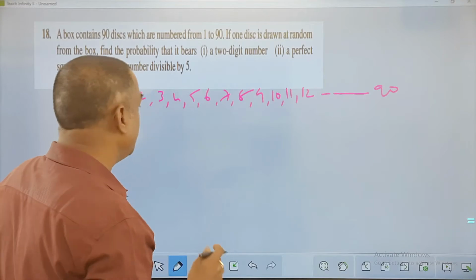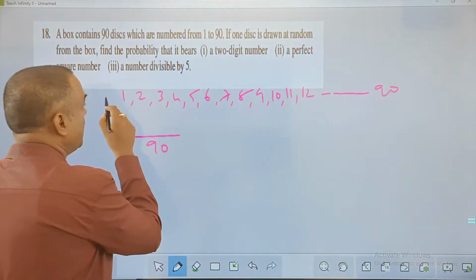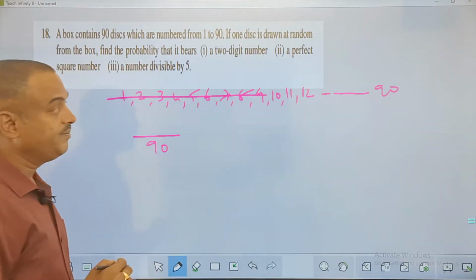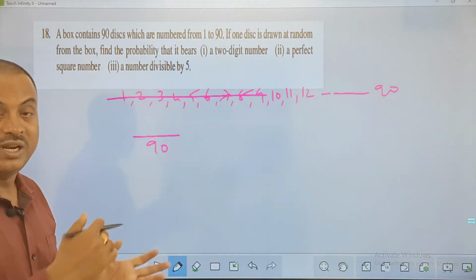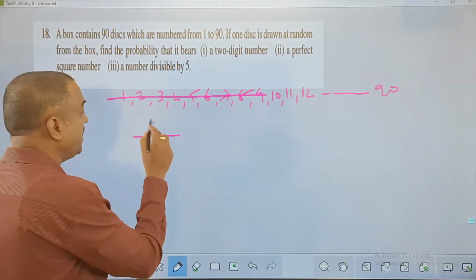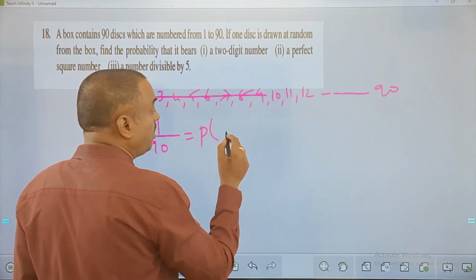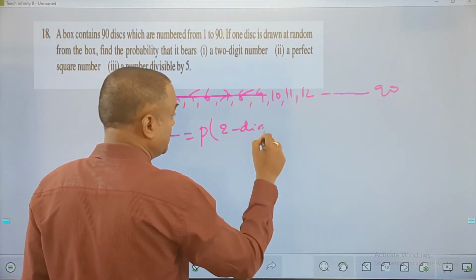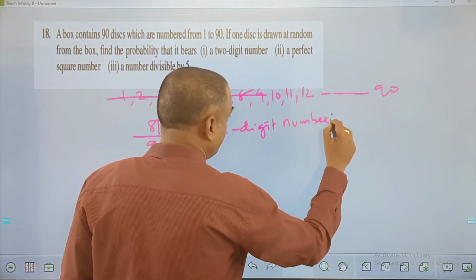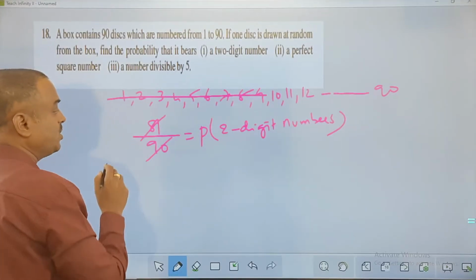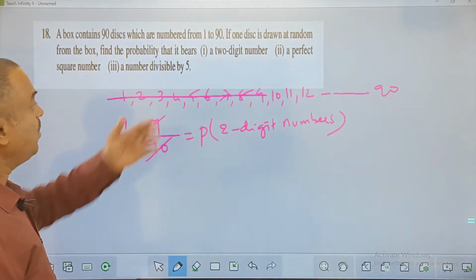Now how many numbers are there? Total 90 numbers are there. I want 2-digit numbers. So eliminate the first 9 numbers. Out of 90, if you remove the first 9 single-digit numbers, you're left with all 2-digit numbers. So how many numbers are left with you? 81. So this will give you the probability of 2-digit numbers, 81 out of 90. Okay, all of you? Both are multiples of 9. 9 upon 10 is the required answer for this. And what is the second question?